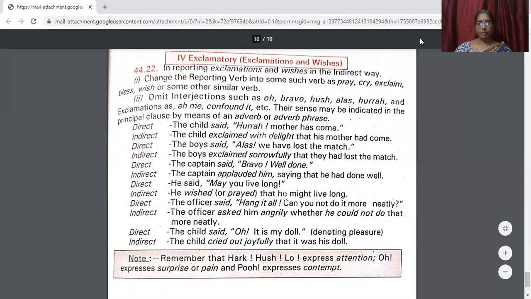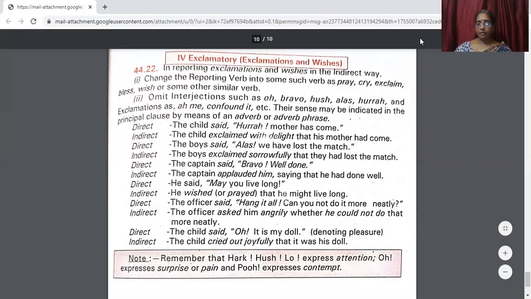The captain said, comma, inverted commas begin, bravo, well done. The captain applauded him, saying that he had done well. He said, comma, inverted commas begin, may you live long. He wished or prayed that he might live long. The officer said, comma, inverted commas begin, hang it all. Can you not do it more neatly? The officer asked him angrily whether he could not do that more neatly.